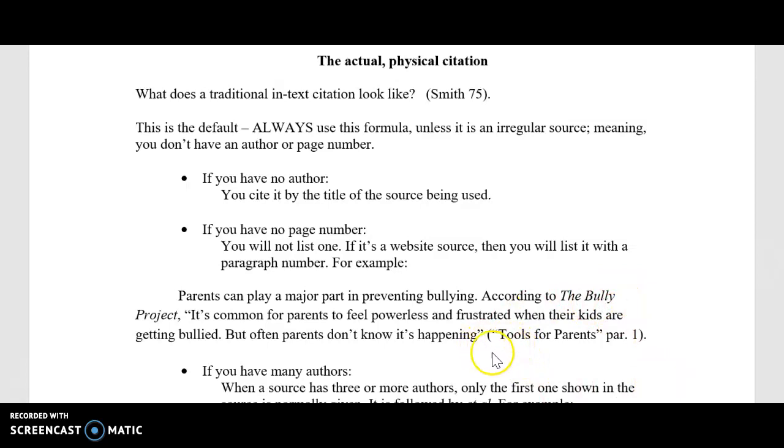So in parentheses then, we have the title of the actual source. Now, we said here it's from the Bully Project, but here it's stating Tools for Parents, which is a specific page within that actual website. And this is the title that we're looking to cite it by.